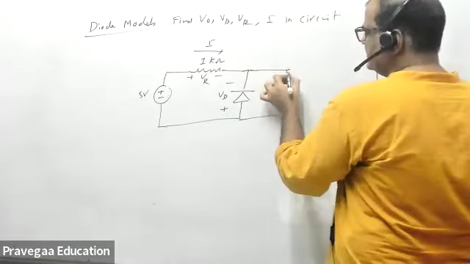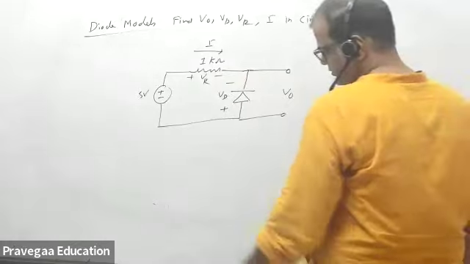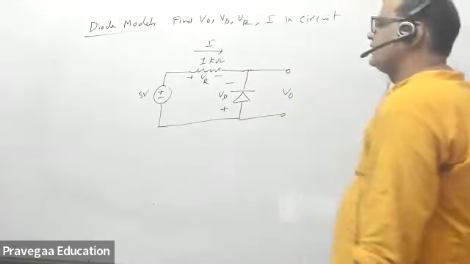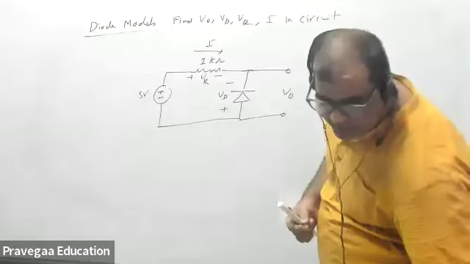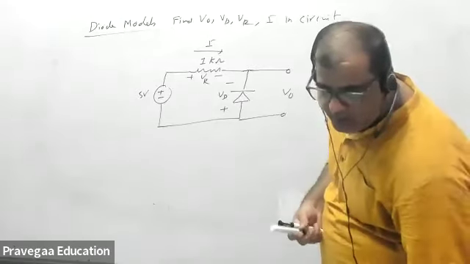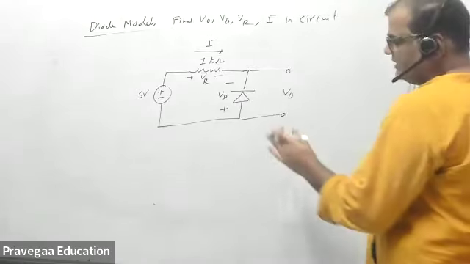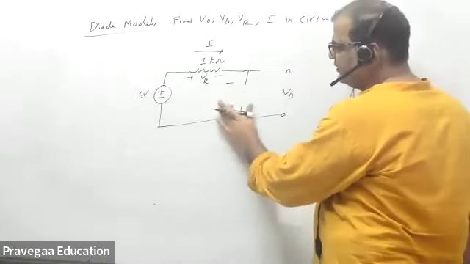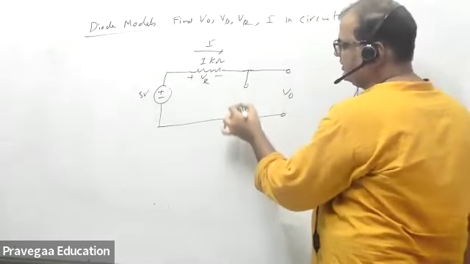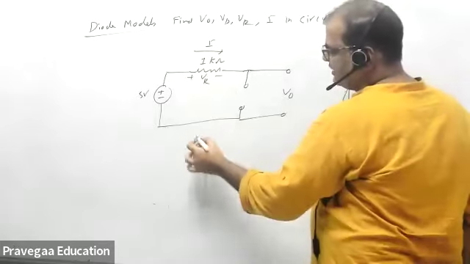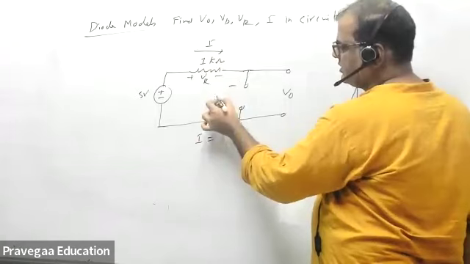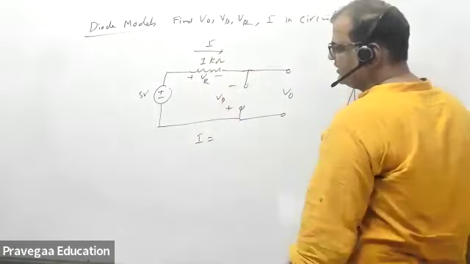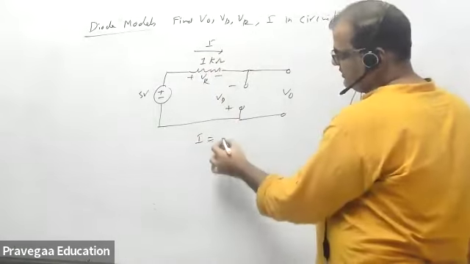Diode is forward bias or reverse bias? Reverse bias. Reverse bias means we have to make it open. Yes sir, make it open. Now what is current flowing in the circuit? So 0.